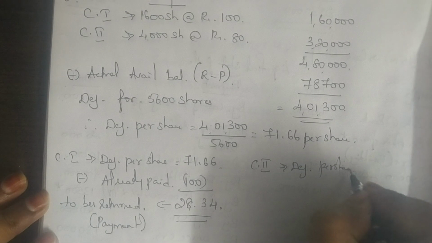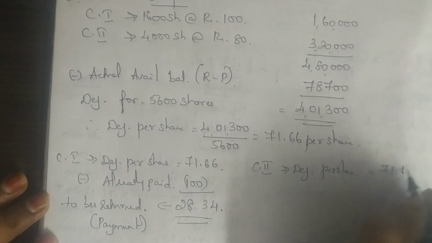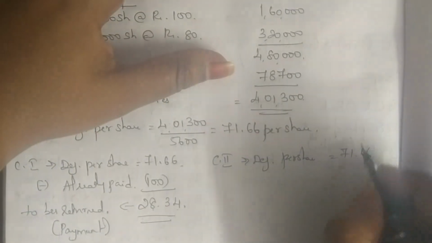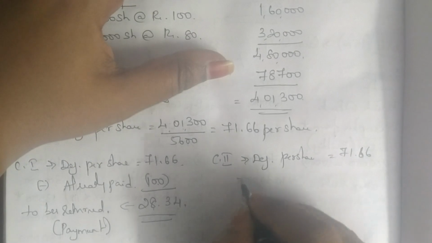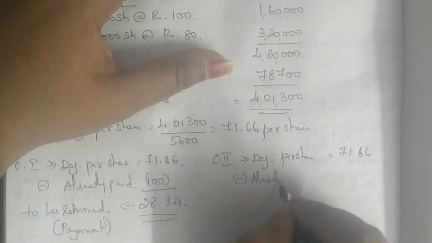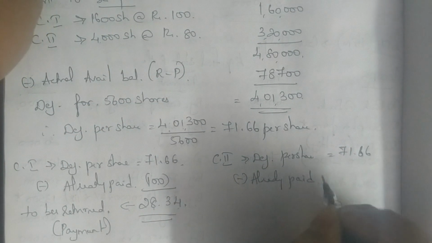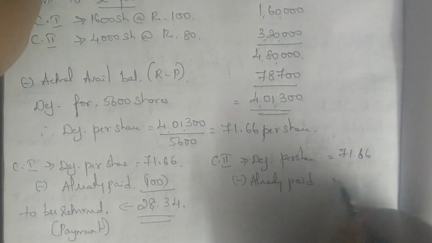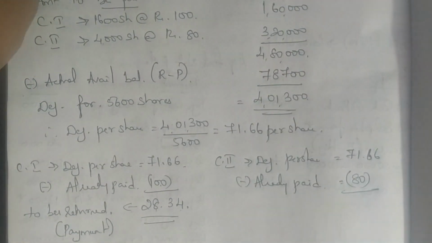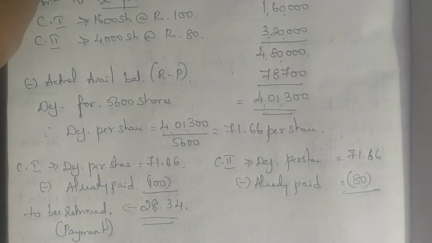Deficiency per share is again 71.66 minus already paid. How much did they already pay me? They have already paid me 80 rupees. Again, they have paid me more than my requirement. How much is that?